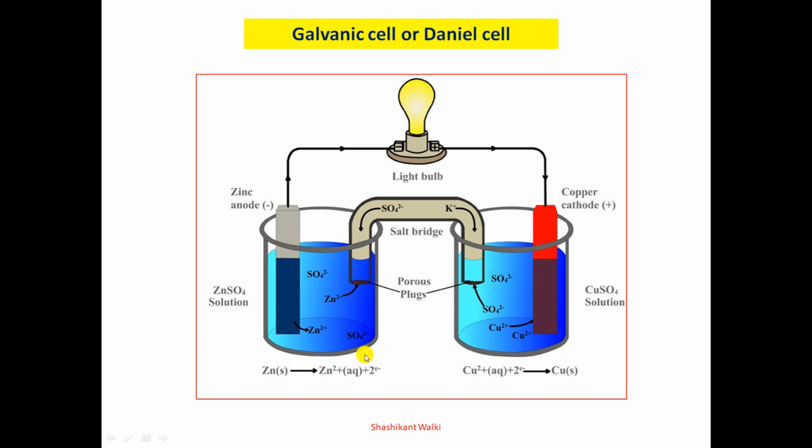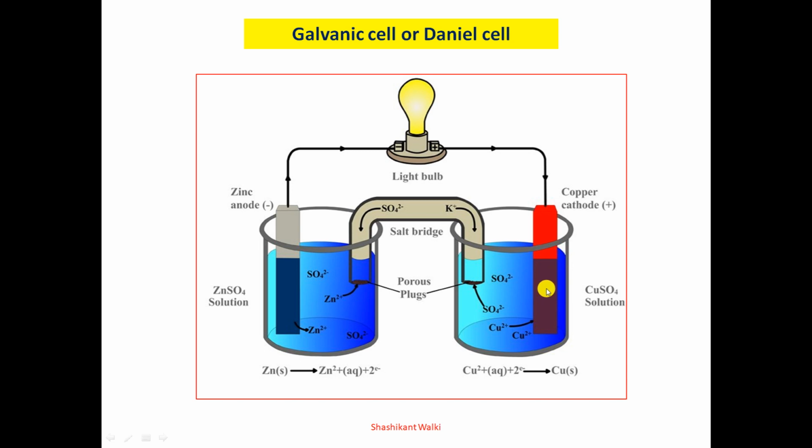When the reaction takes place, the zinc anode undergoes oxidation and gives rise to Zn2+ ions. These Zn2+ ions are released into the zinc sulfate solution, and 2 electrons are released, which circulate in the external circuit and then reach the cathode.